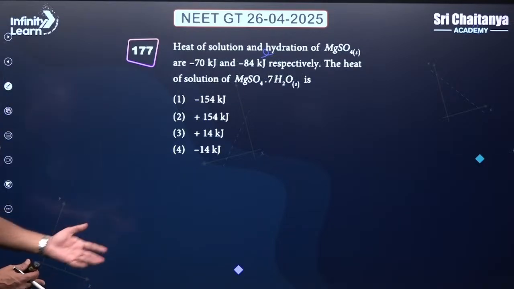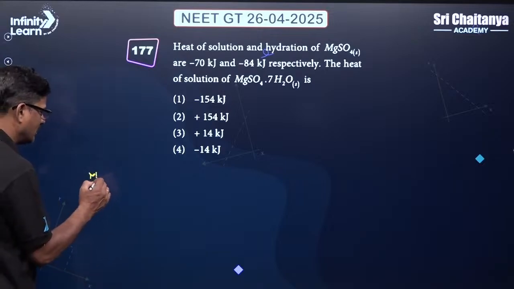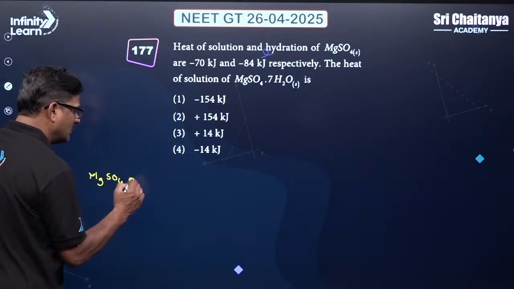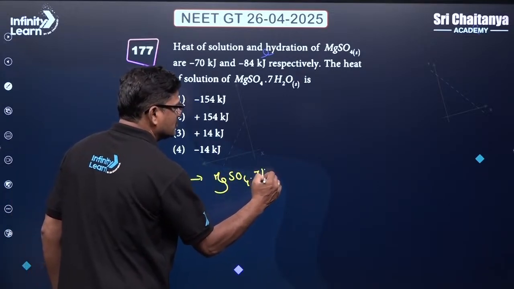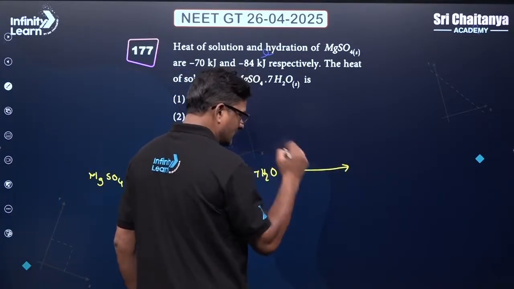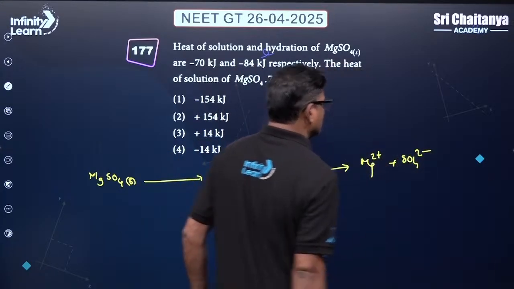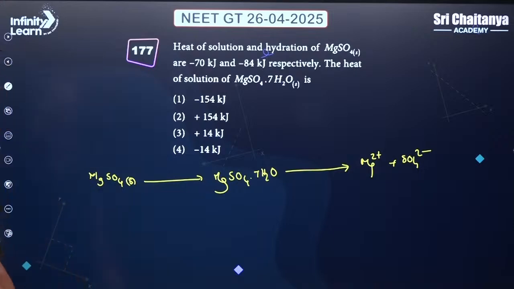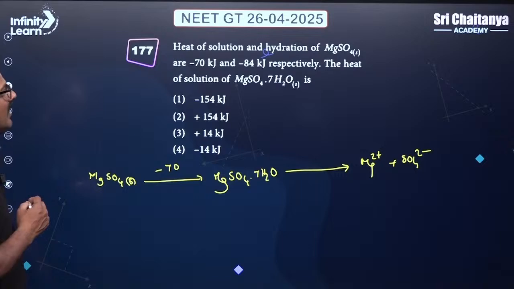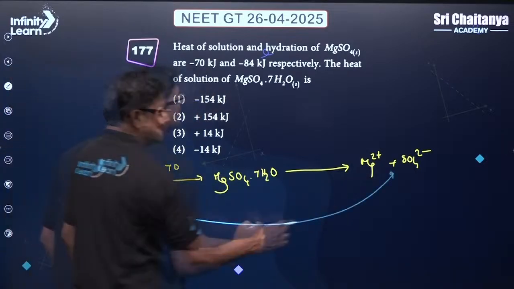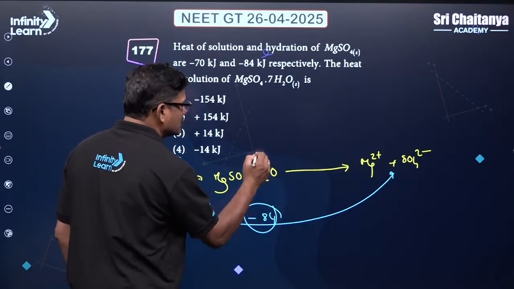And the heat of solution and hydration of magnesium sulfate solid. So magnesium sulfate solid is converted into magnesium sulfate heptahydrate, MgSO4.7H2O, and it is converted into Mg2+ and SO4 2-. Okay, you are asked for this, which is going to be minus 70, and it is given as minus 84, and the difference between these values is plus 14.